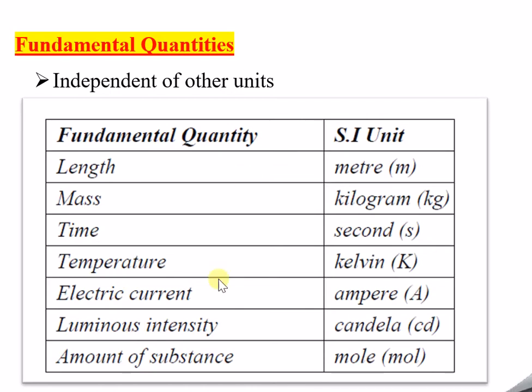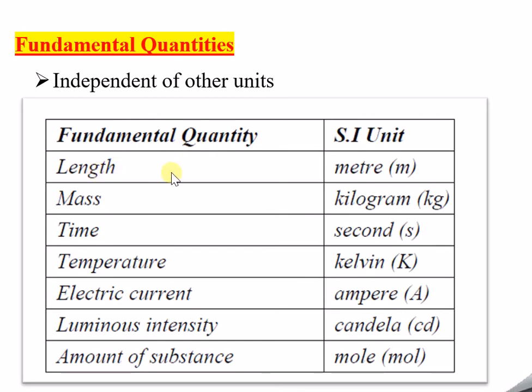So with this we can express other physical quantities. From these fundamental quantities as a reference, we can derive other units. That is the derived units, which I will try to cover in the next session. Hence we can say that these are independent of other units. So how many are there? There are totally seven types of fundamental quantities, and those seven fundamental quantities I have listed here with the SI units. So let us quickly go through each and everything.